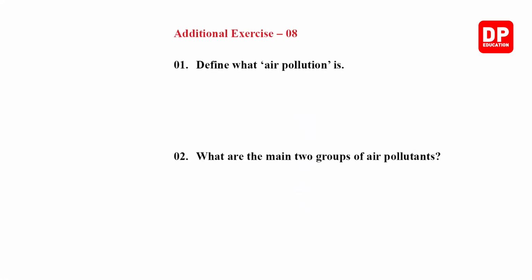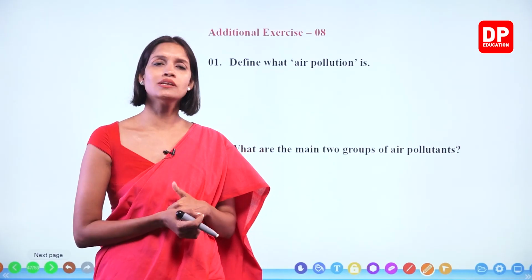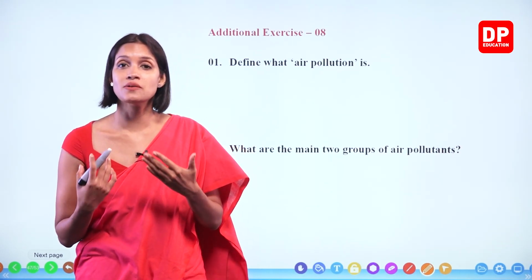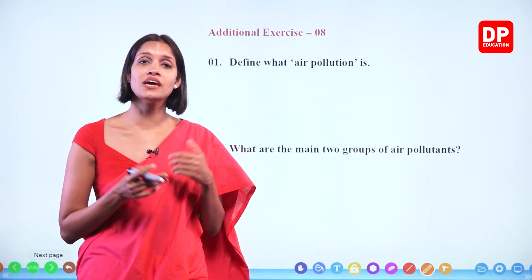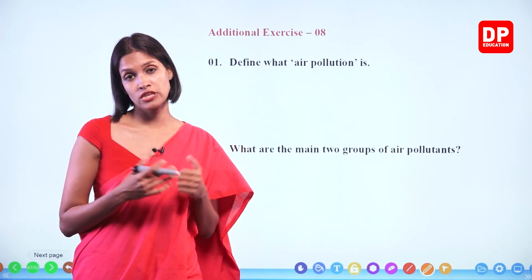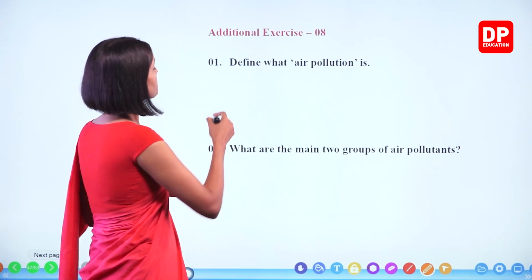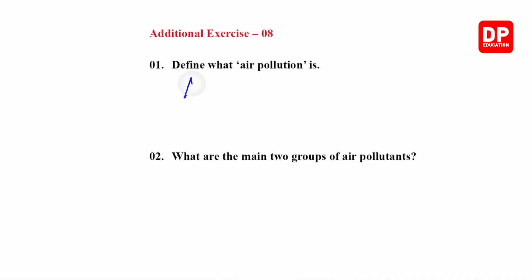Exercise 8. Define what air pollution is. What is air pollution? Here, the composition of the air changes by adding different substances, and it makes harmful effects for the organisms. Okay, that is known as air pollution.